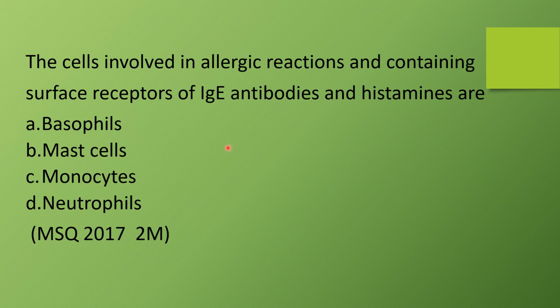This is the next question, the question for my next video. The question is: the cells involved in allergic reactions and containing surface receptors for IgE antibodies and histamines are. Options are basophils, mast cells, monocytes, neutrophils. This is again an MSQ type question, multiple select question, from the Biotechnology 2017 paper. The question is for 2 marks. We'll have the answer for this question in my next video.